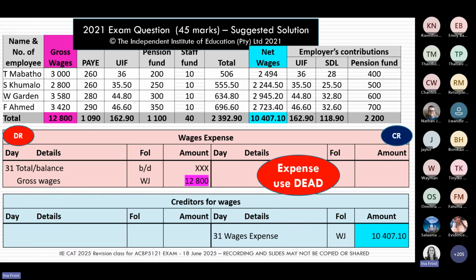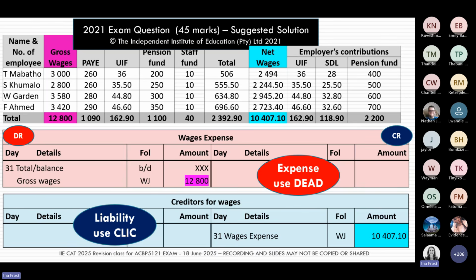Then the net wages also get posted to the general ledger, and they get posted to a liability account. Liability accounts increase on the credit side. So you can see the net wages sitting on the credit side of the creditors for wages account. And this net wage is the amount that we're actually going to pay to our employees.